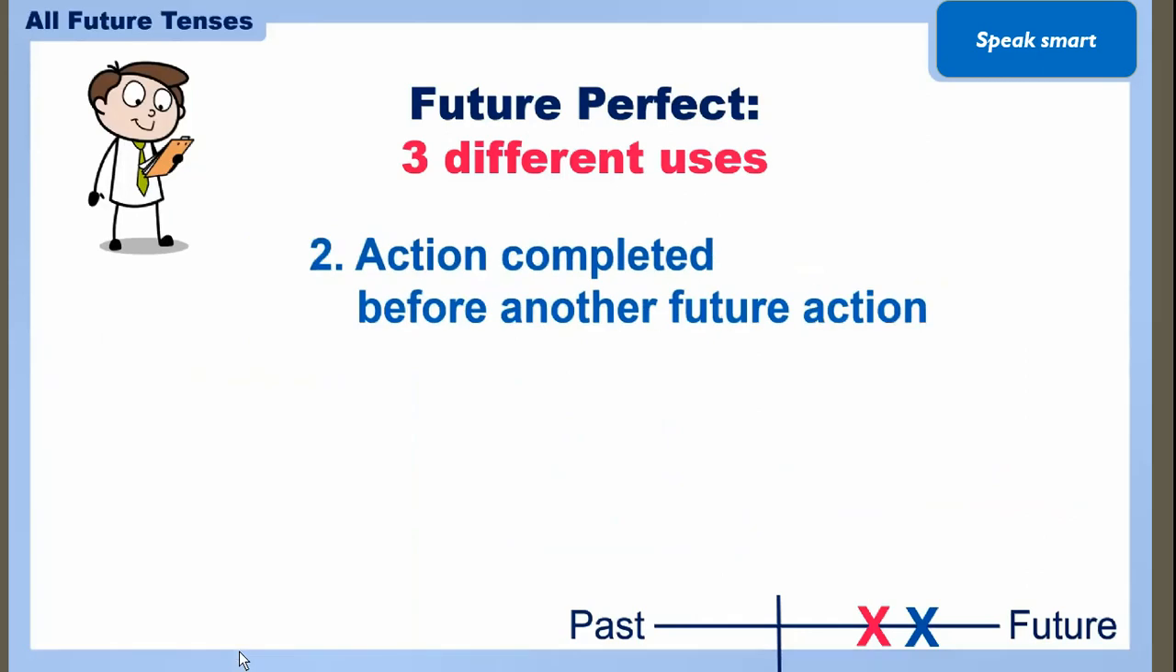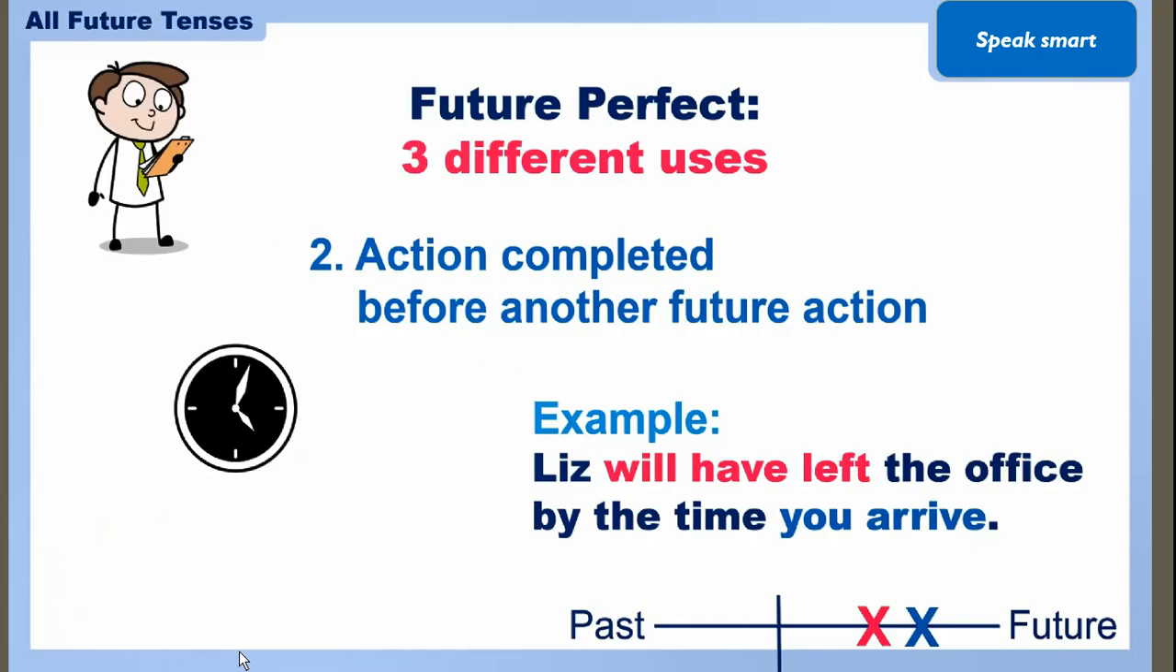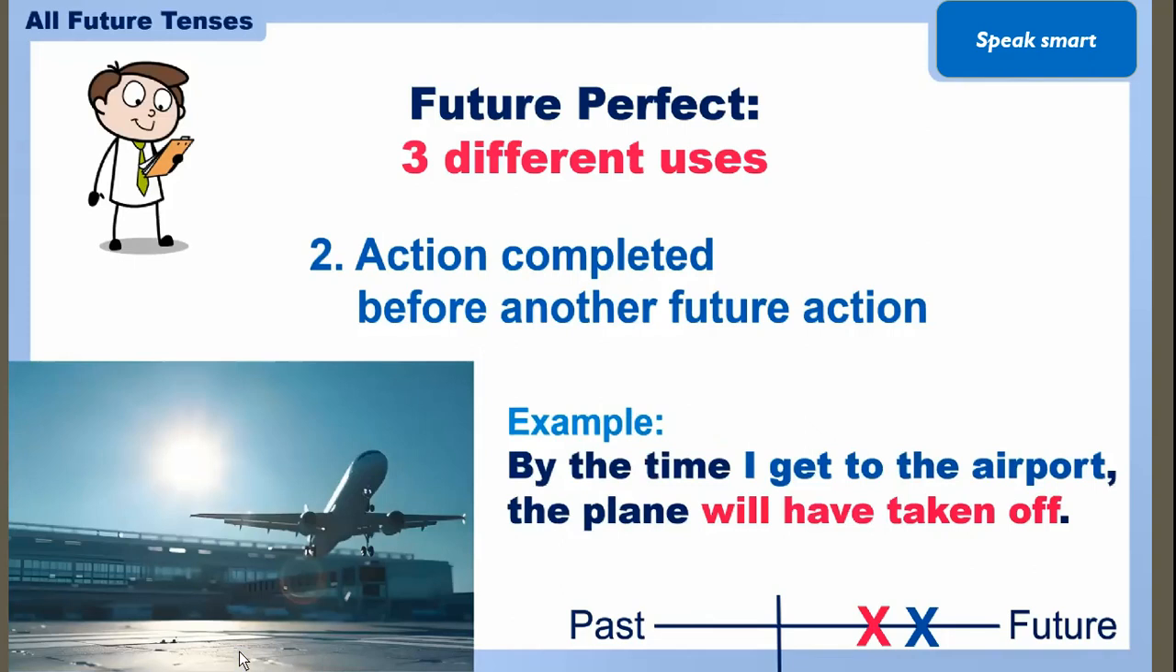Now action completed before another future action. Like before completing the one action, the another action gets completed. Like here I am talking about Liz will have left the office by the time you arrive. जब तक आप आए तब तक लिज जो है वो जा चुका था ऑफिस से. So here one action is completed. Will have left is completed and you arrive. आपके आने से पहले ही लिज जो था वो जा चुका था. So लिज जाने का जो एक्शन है वो कंप्लीट हो चुका है.